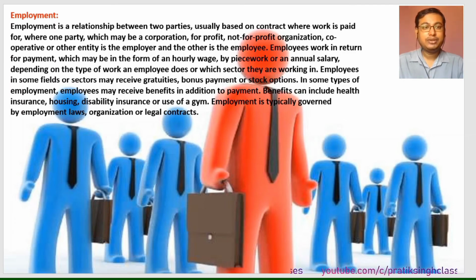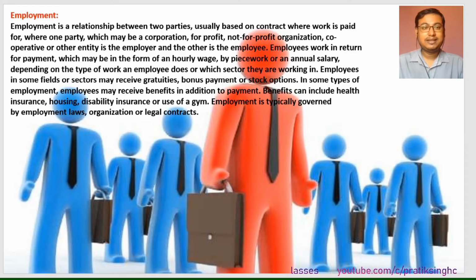Employees in some fields or sectors may receive gratuities. That means at the time of retirement they get some extra money other than their salaries. Then there are bonus payments or stock options. Mostly the government sector gives a bonus at the time of Deepavali, around September, October every year. And some big private organizations give the bonus at the end of the year.